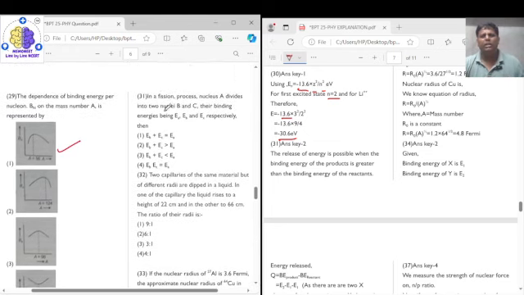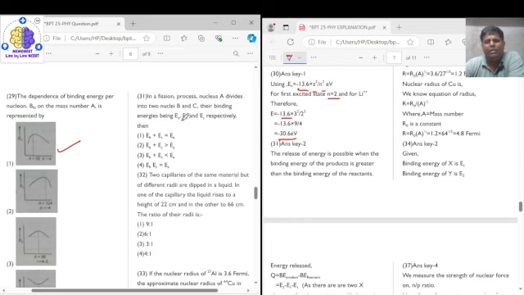Question number 31 says, in a fission process, nucleus A divides into two nuclei B and C, their binding energies being EA, EB, and EC respectively.